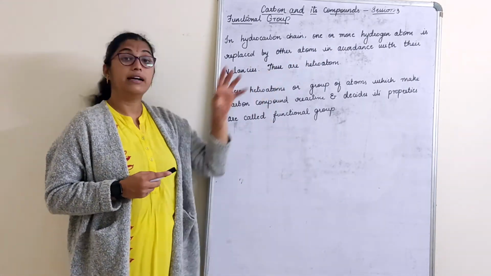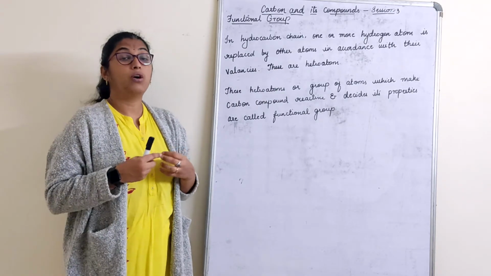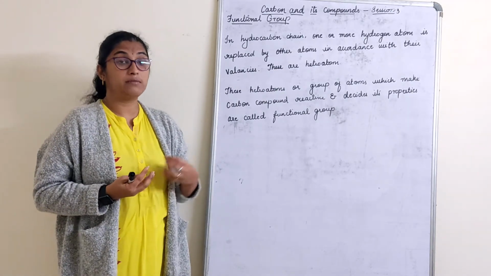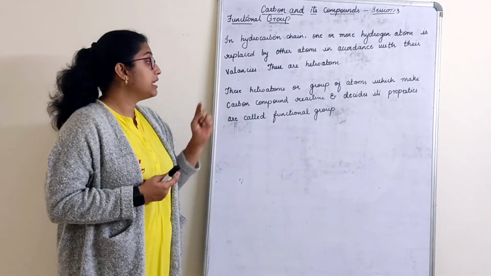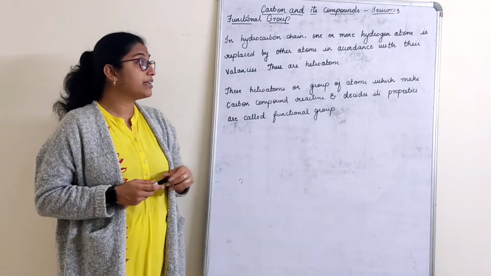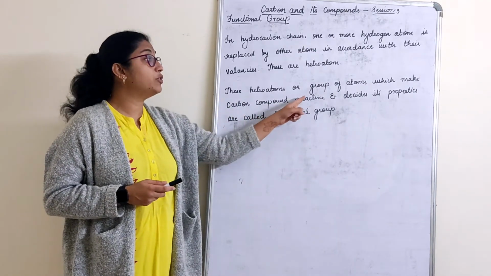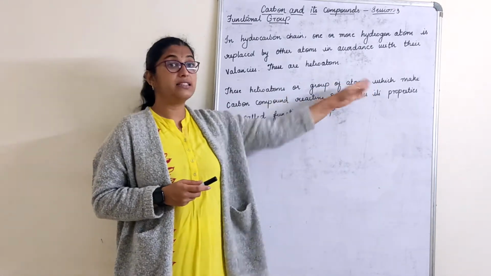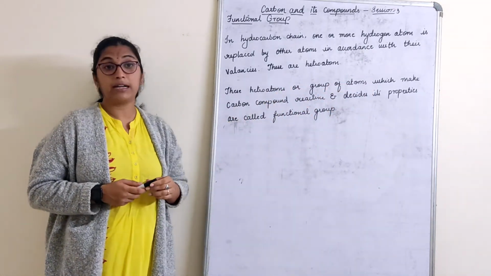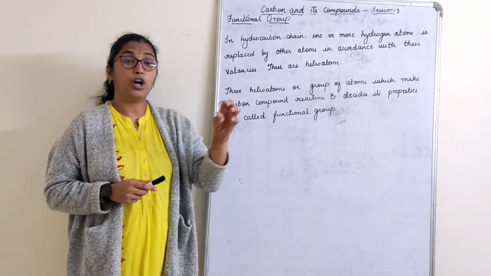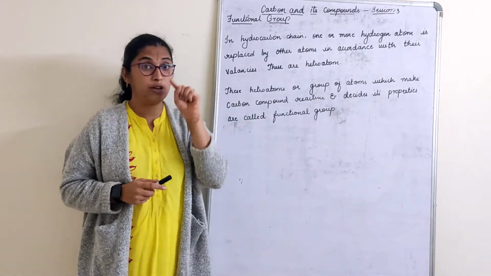These are called heteroatoms, right? What is the name given to these heteroatoms? Functional groups. These heteroatoms or groups of atoms which make a carbon compound reactive and decide its properties are called functional groups. Whatever you attach instead of hydrogen.